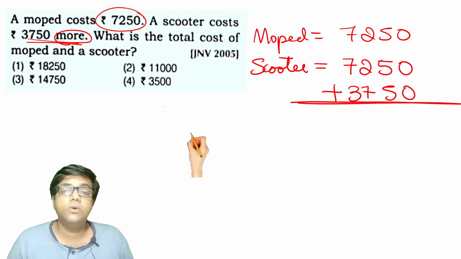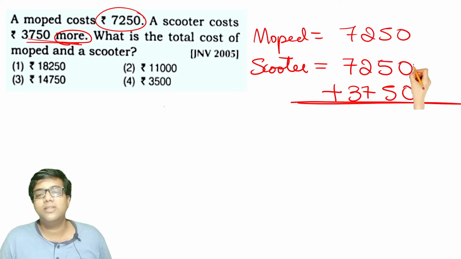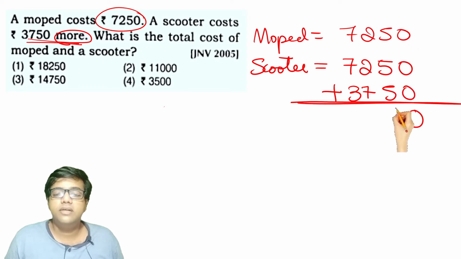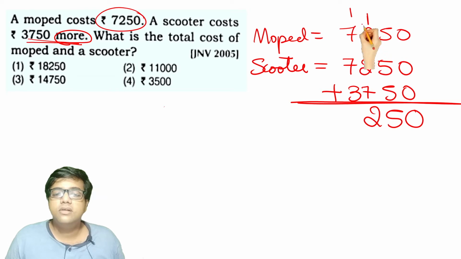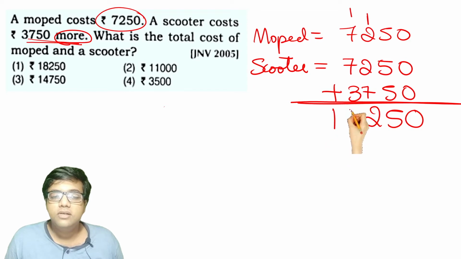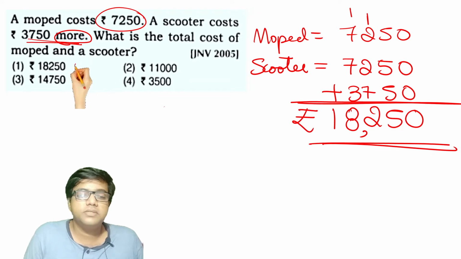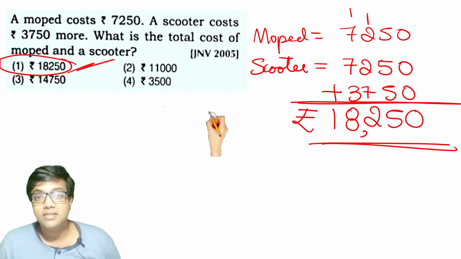So what is the total price of the moped and scooter? You need to sum up all the numbers. Let's do that. 0, 0, 0, 0, 5 plus 3 is 15, 1 carry over. 1 plus 2 is 3, 3 plus 2 is 5. 5 plus 7 is 12, 1 carry over, so 1 plus 7 is 8, 8 plus 7 is 15, 15 plus 3 is 18. So 18,250 rupees is the right answer. Option 1 is the right answer for this question.